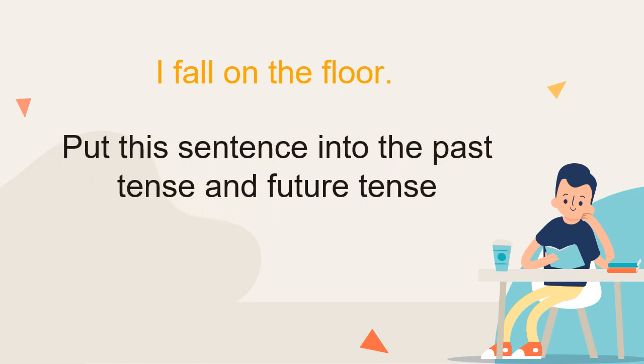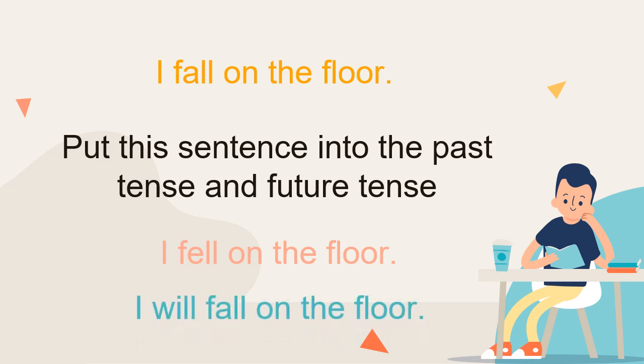Put this sentence into the past tense and the future tense. I'll give you a bit more time to try that. How do we put I fall on the floor into the past tense? Let's check. I fell on the floor. Now we need to put it into the future tense. Let's check your answer. I will fall on the floor.